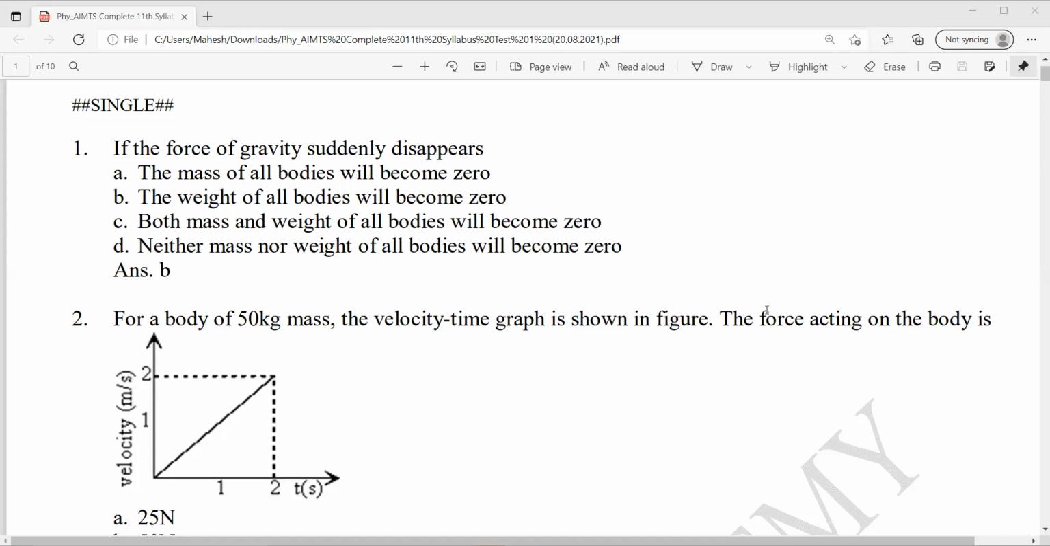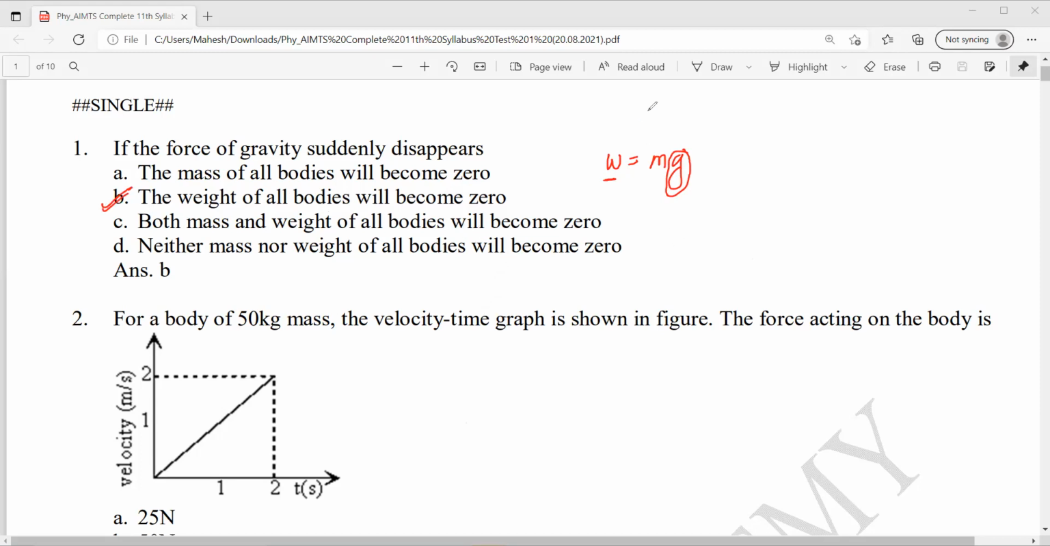Coming to the first question, here we have the force. If the force of gravity suddenly disappears, then what will happen? The mass of all bodies will become zero. No, mass doesn't depend upon gravity, right? Gravitational force depends upon mass. Okay, the weight of all the bodies becomes zero. Yes, weight is equal to mg, right? If gravity suddenly becomes zero, then acceleration due to gravity will obviously become zero. Then weight itself will become zero, right? So B is the correct option.